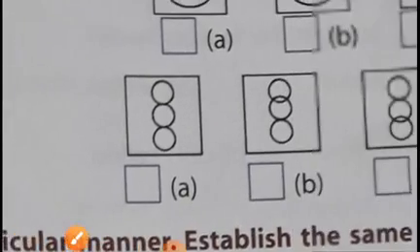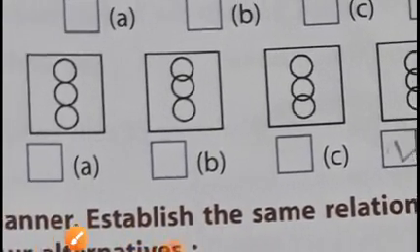Once again I am making the same circles, but the direction will be changed. The direction will be like this, as I already made here. So this is your next answer. Let's see what your answer is. You can see in these pictures there is some difference, but this is the correct answer of this question.